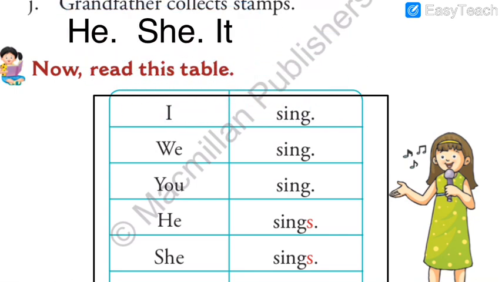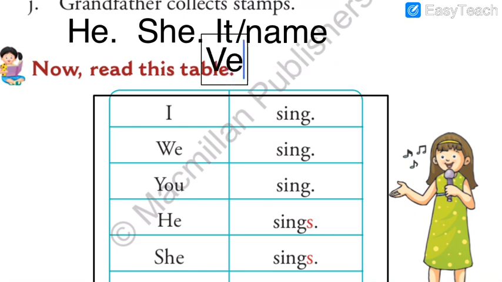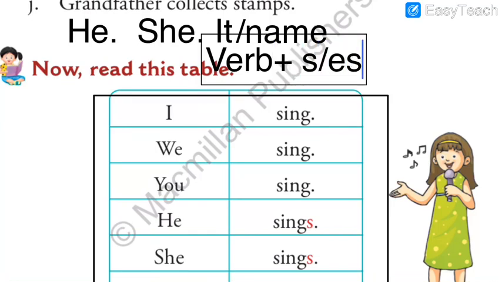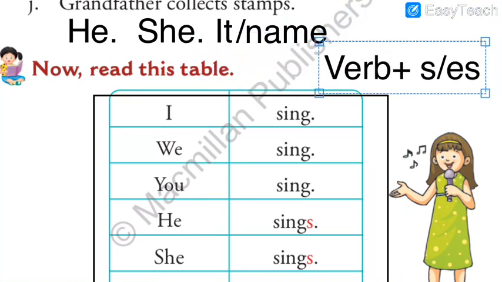If there is he, she, it, or we should say any name, we just add s or es with the verb. This is what I taught you yesterday as well. If in the subject part of the sentence there is he, she, it, or any name, like Rohan, obviously it means he.